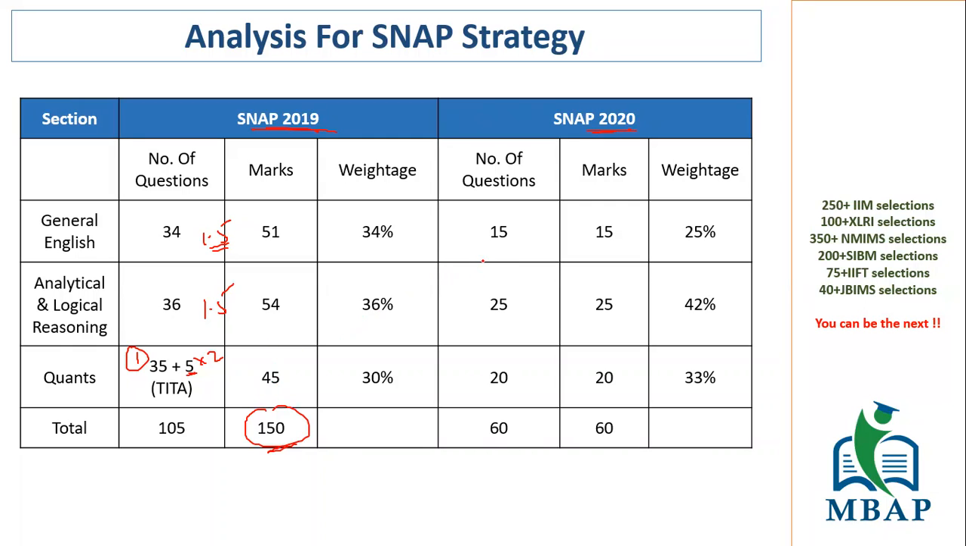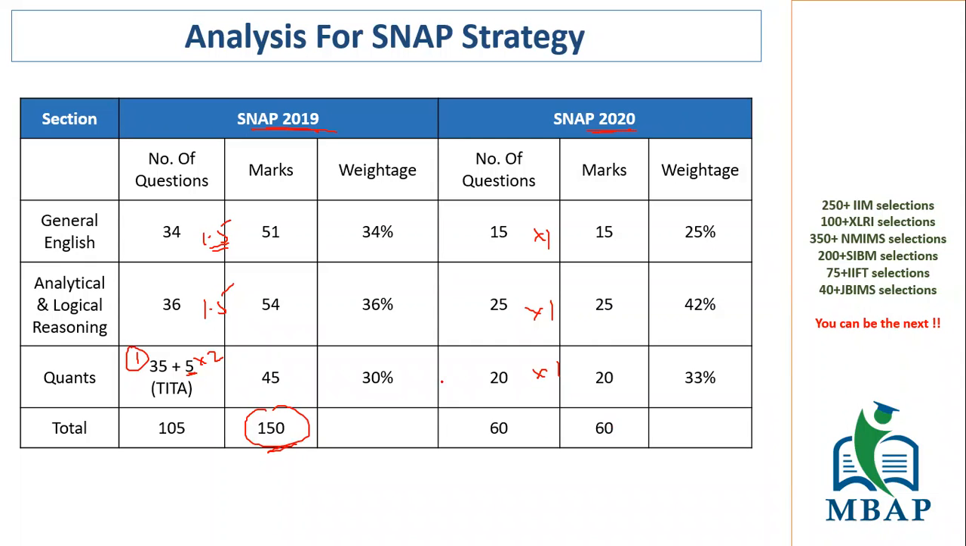Now this year we know that the pattern has changed. We've already put up videos before on the new pattern of SNAP; you can go and watch that video as well. Here you see that everything is for 1 mark only, and the questions have definitely reduced. The time has reduced. Now you only have 60 minutes, which is 1 hour. Earlier you had 120 minutes, now it's reduced by 1 hour. So definitely it's a good amount of reduction in the pattern.